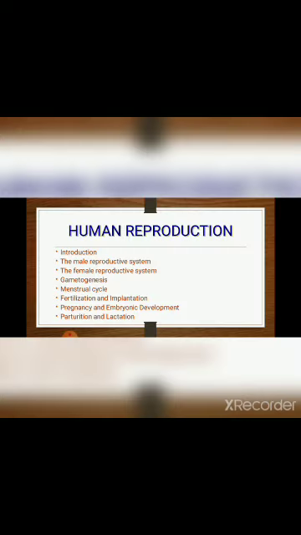Clear? Under the chapter human reproduction, the contents we are going to cover are introduction, the male reproductive system, female reproductive system, gametogenesis, menstrual cycle, fertilization and implantation, pregnancy and embryonic development, and the last one is parturition and lactation.